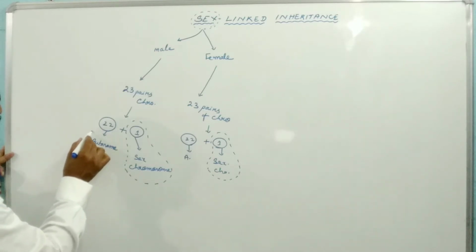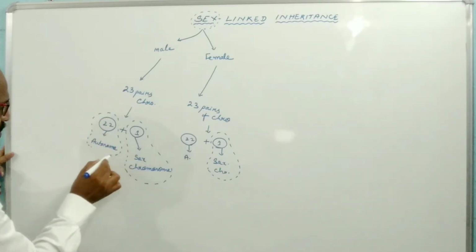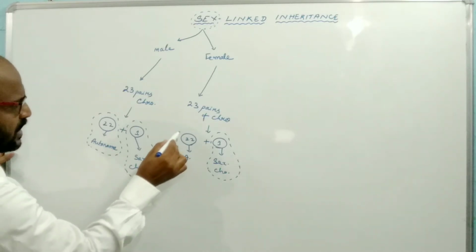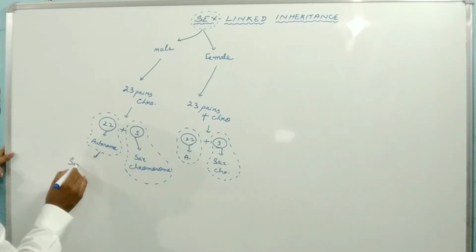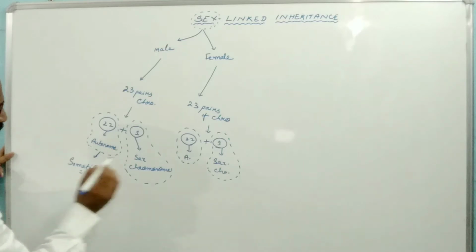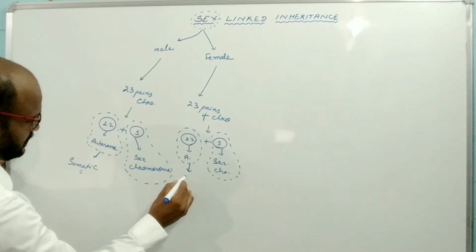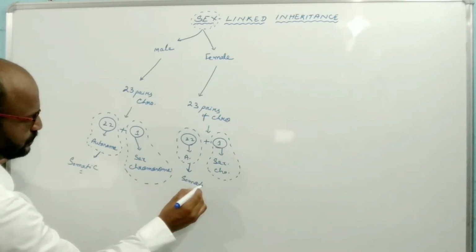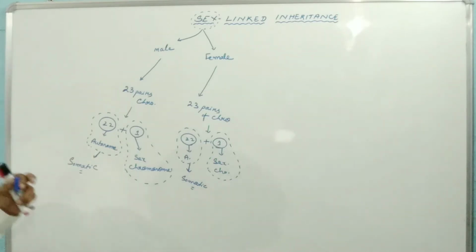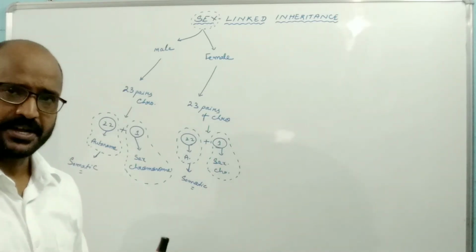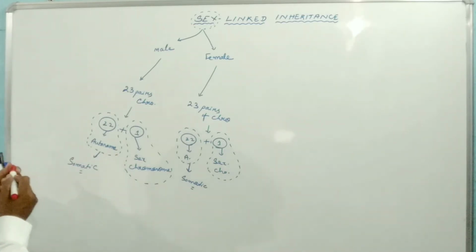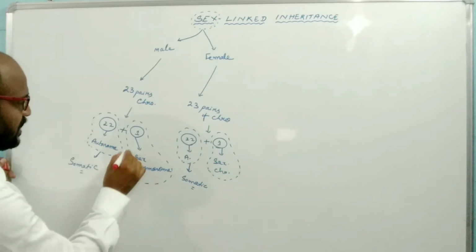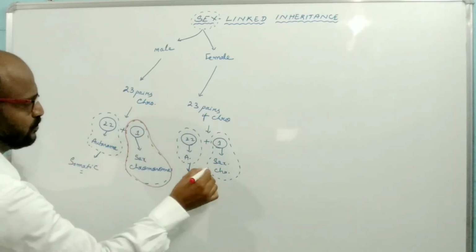And the chromosomes which help in the determination of somatic characters are the autosomes. So 22 pairs of chromosomes are responsible for somatic characters, but only one pair of chromosomes is responsible for sex character, and this is known as the sex chromosome.